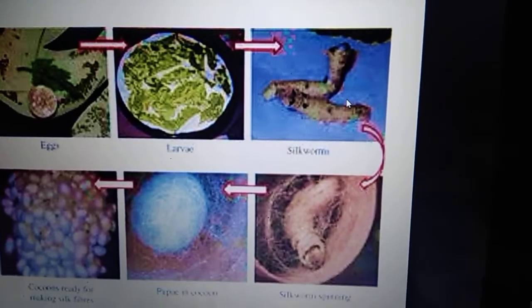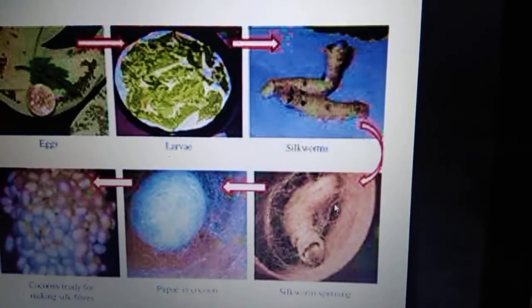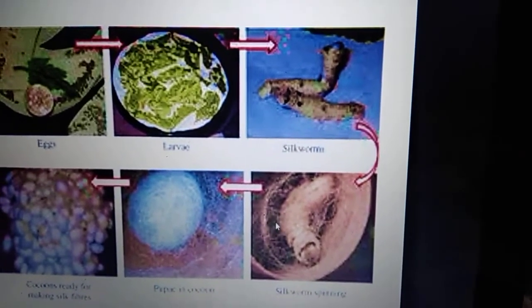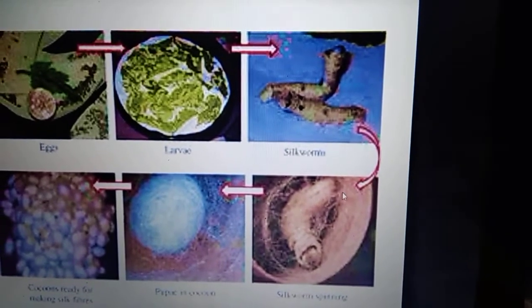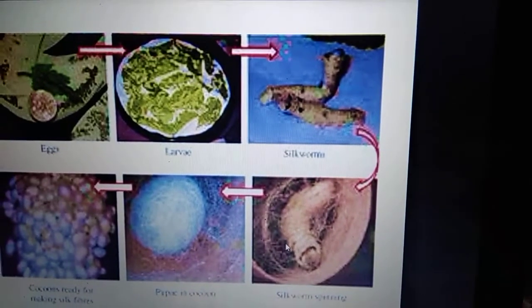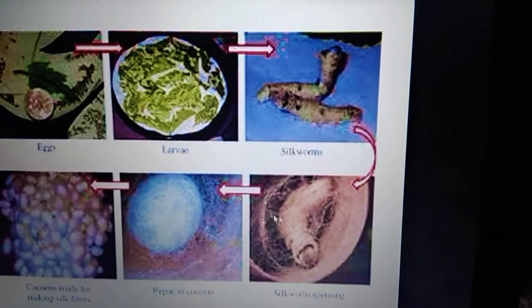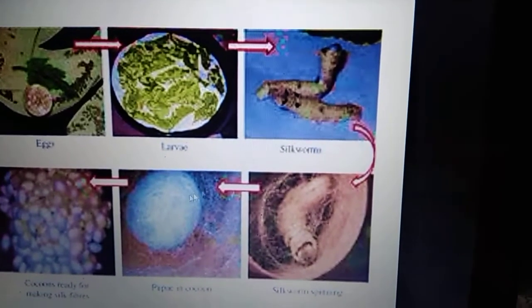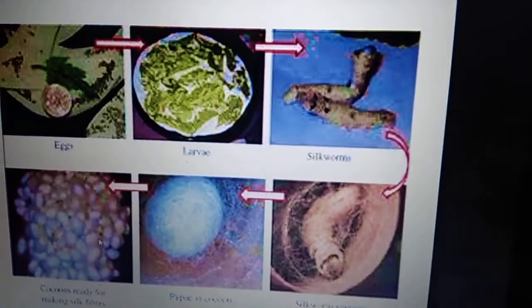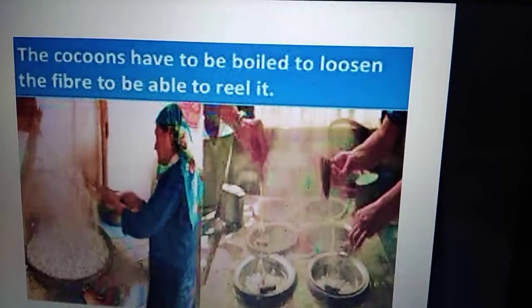Now this larva starts to secrete some kind of secretions, and it keeps on moving left and right. Now you can see somewhat like a spider web structure starting to form, right? Then it keeps on rolling around this web, and ultimately one cocoon is formed. So these are the cocoons from which we ultimately will extract the silk fiber.